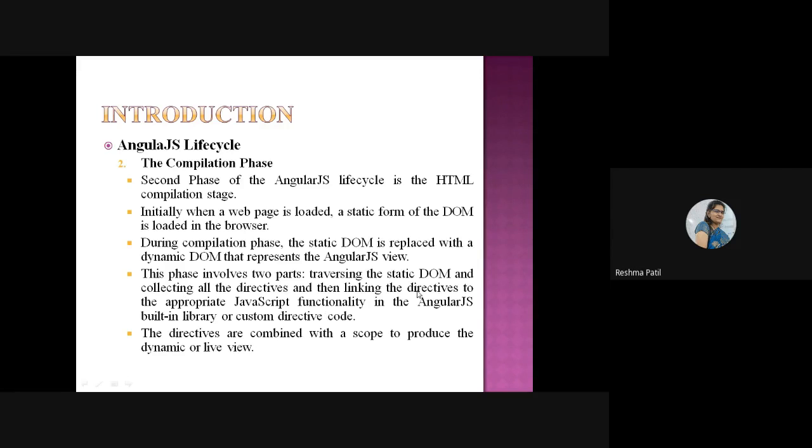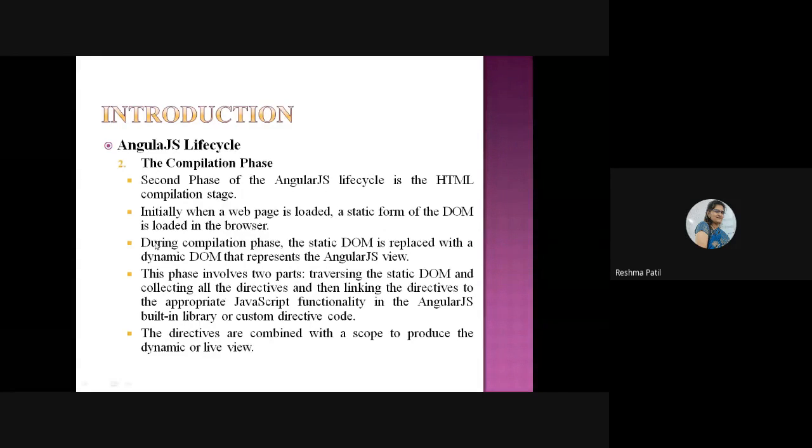That directives are linked to the appropriate JavaScript functionality in the AngularJS built-in library. Libraries are provided like classes. So in C, C++, stdio.h, these are the classes. So the same type of libraries are available here also. So when you are using the printf function, that printf function has to link with the library.